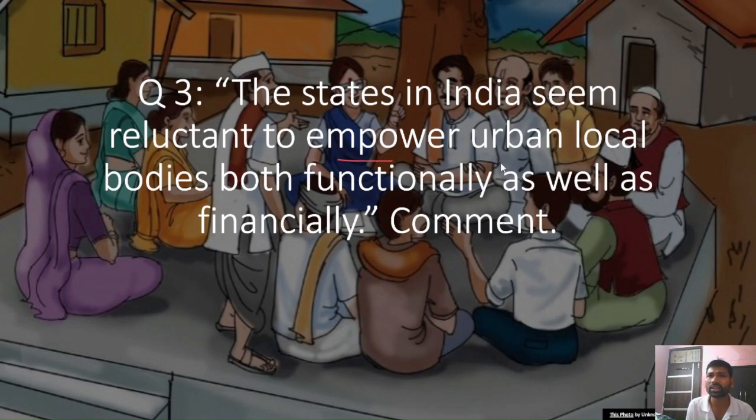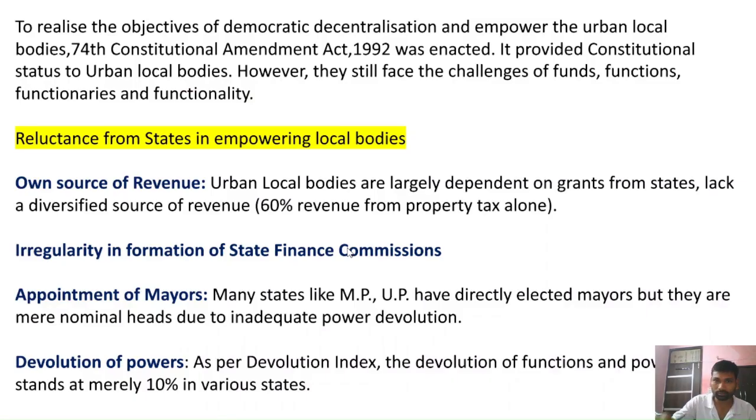to empower the urban local bodies. They are still reluctant to provide powers to the urban local bodies, both functionally and financially. So we need to write why state governments are still reluctant to provide functions and powers to urban local bodies, and what steps and measures we need to take so that states could provide a significant amount of functions and finances to the urban local bodies.